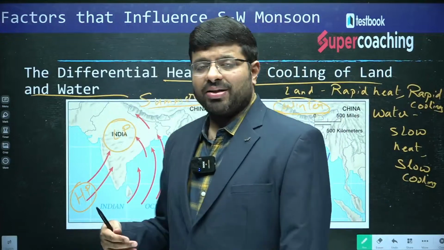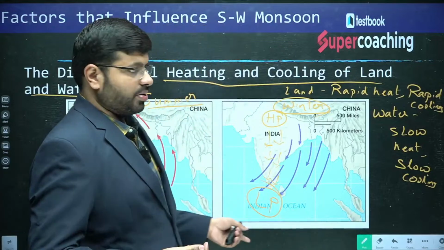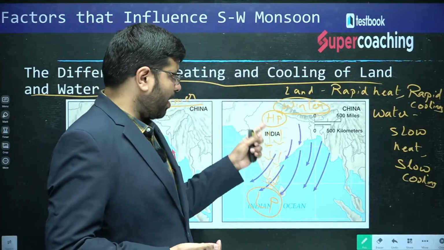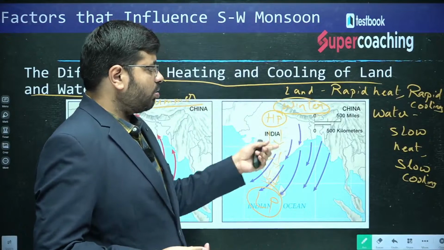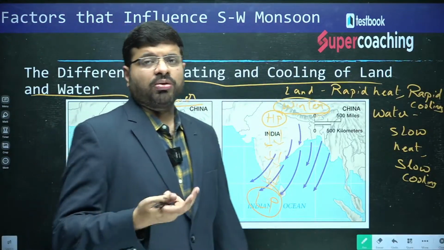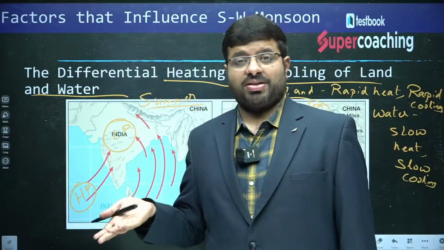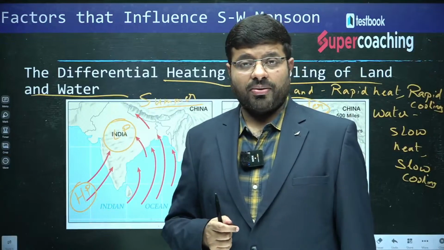Whereas after that, there is not much of a difference. In fact, the flow would be from high pressure to low pressure. Hence, you are finding the northeast monsoon. So, southwest monsoon and northeast monsoon are broader land breeze and sea breeze. That is what this concept is explaining.